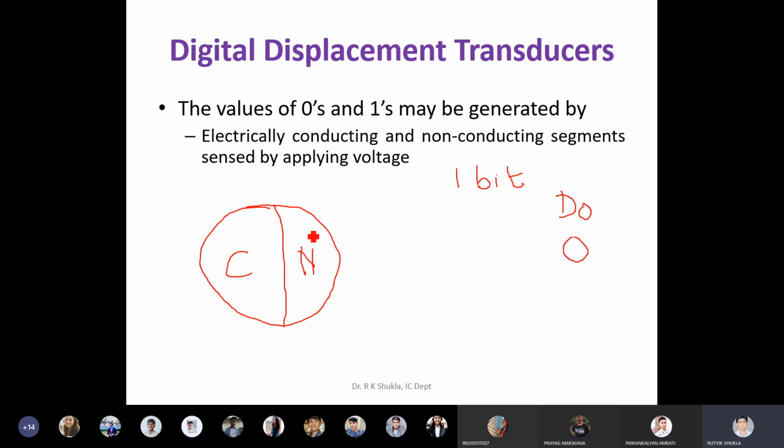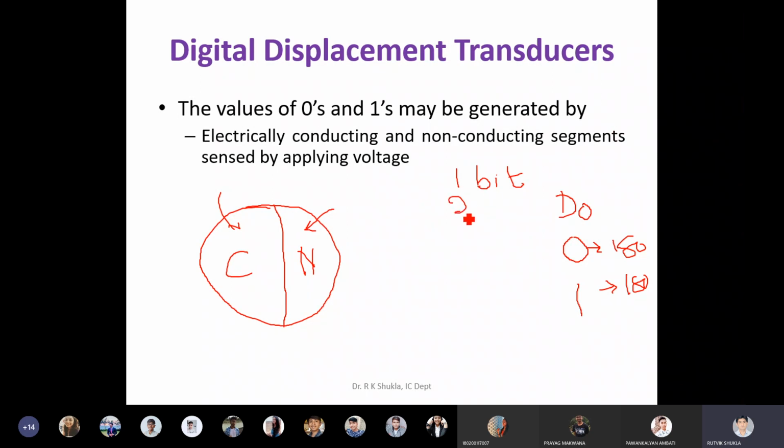Either the output is 0 if it falls in this region, or the output is 1 if it falls in this region. So 0 remains for 180 degrees, and 1 remains for another 180 degrees. So the resolution is very low. Here you can see I am converting the position of my disk into some bits. Clear? That is by using the electrically conducting and non-conducting segments.